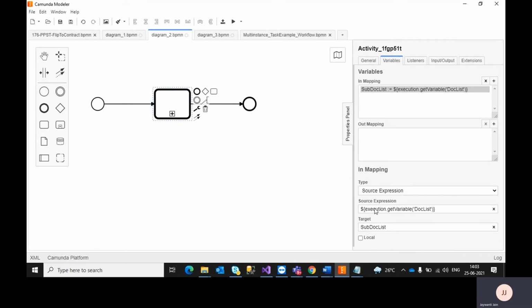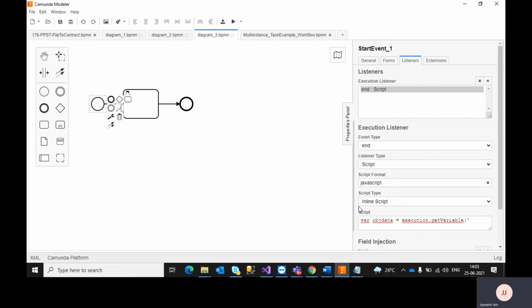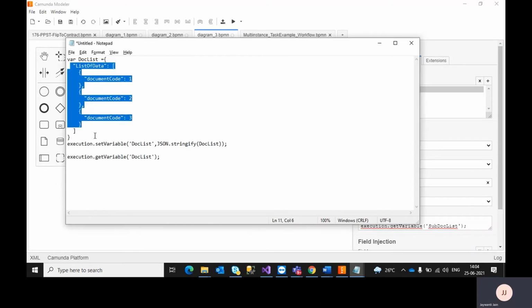Same name I need to use here. Now semicolon, and now my objData contains this data, like the list of data, doc code, this.